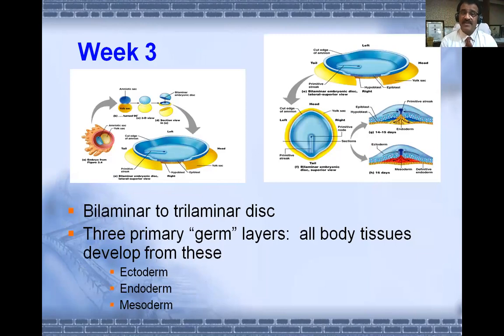Now the bilaminar disc is getting converted into a trilaminar disc. So the two layers will have one more layer in between.